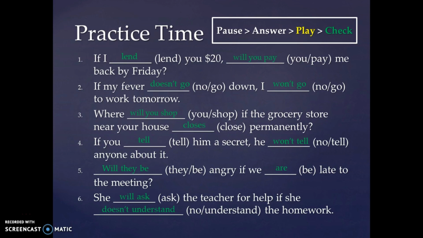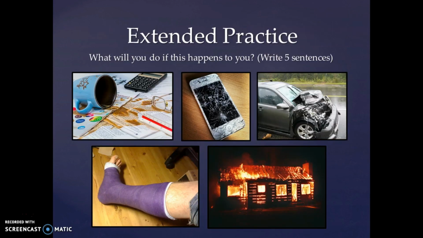How did you do this time? Go ahead and mark your total correct out of 12 and see if you've improved. All right, it's time for some extended practice. So I want you to now write 5 sentences using the future real conditional, answering this question: what will you do if this happens to you?